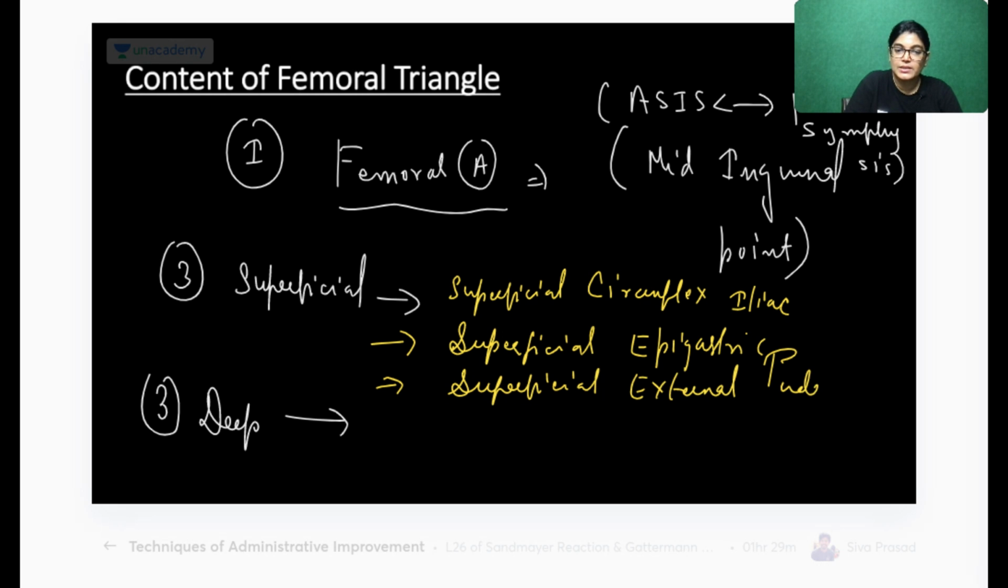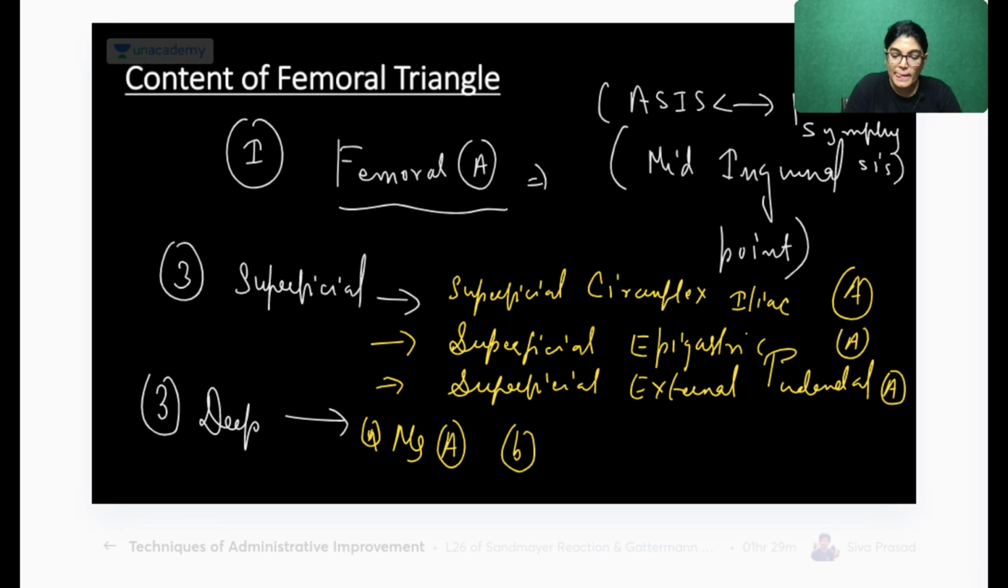So yes, these are the three superficial arteries. What about the deep arteries? The deep arteries are the muscular artery, the profunda femoris artery, and the deep external pudendal.